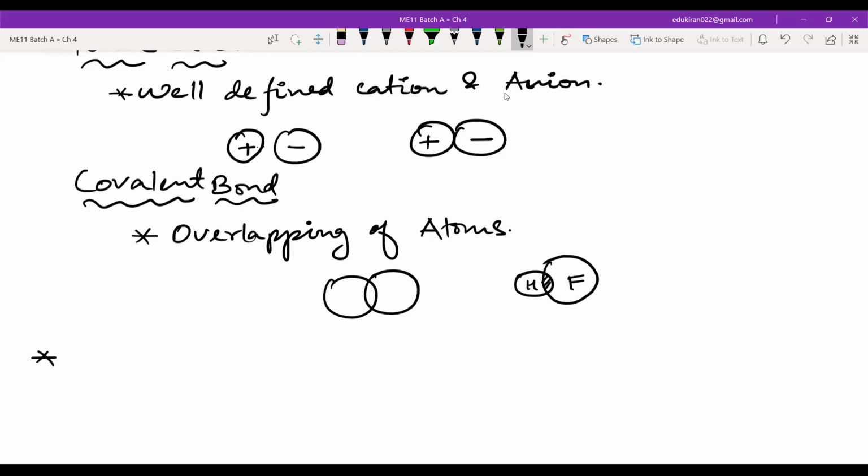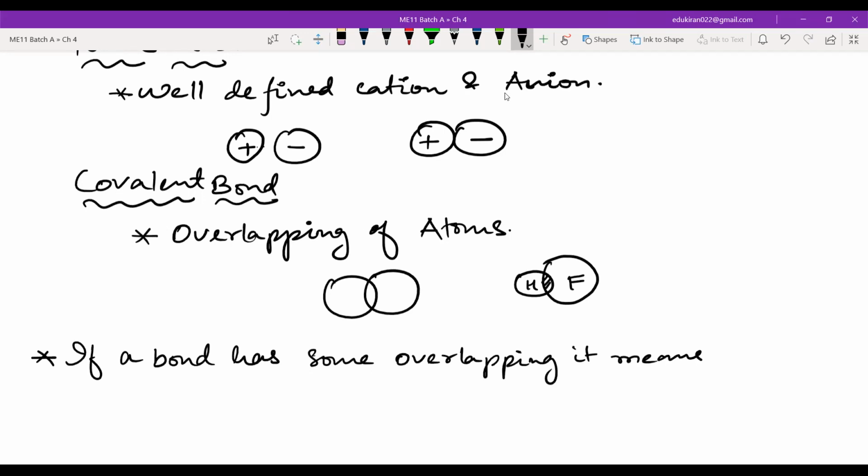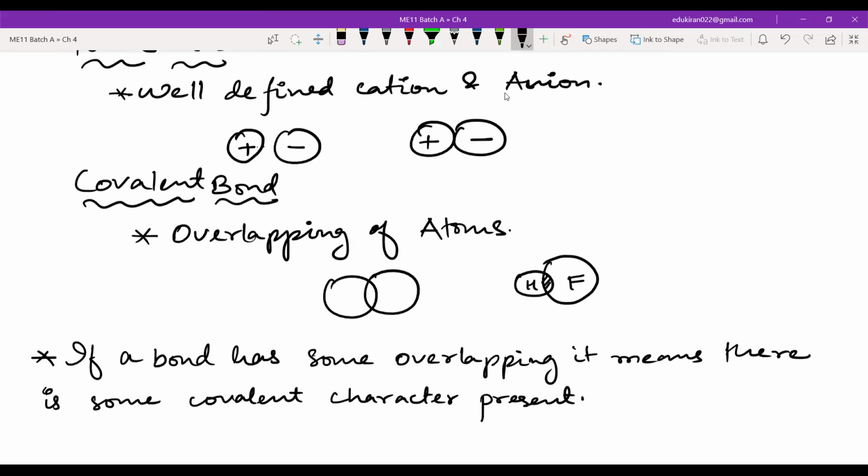The main point that you have to keep in mind is that if a bond has some overlapping, it means there is some covalent character present.